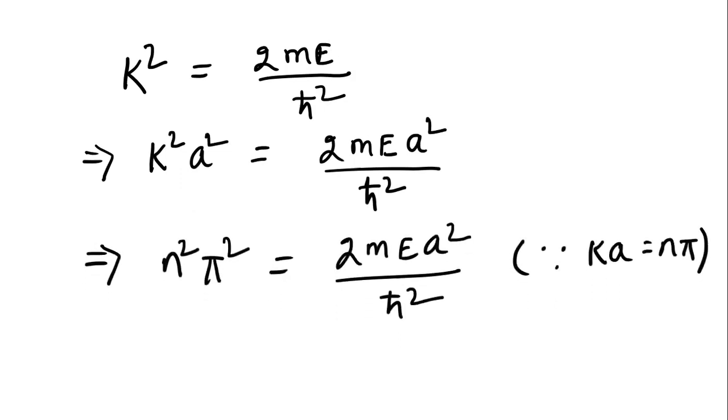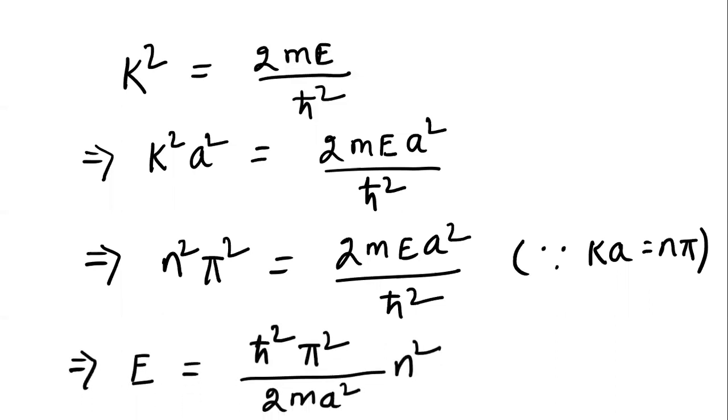So we can write it as n square pi square is equal to 2mE a square by h bar square. Then we can solve it for E. So E is h bar square pi square divided by 2m a square times n square. So in general, you can write En is equal to h bar square pi square divided by 2m a square, times n square, n is equal to 1, 2, 3 and so on.